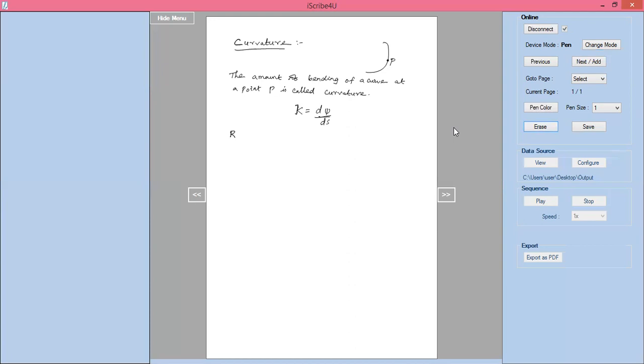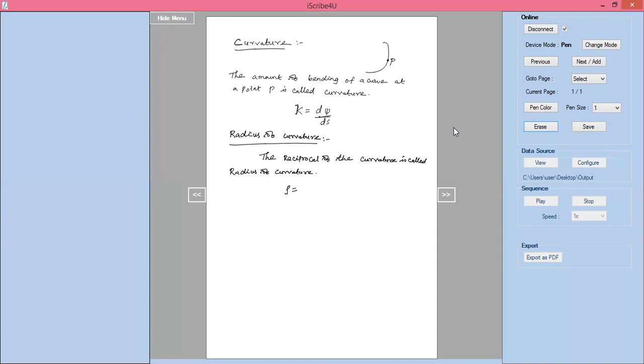What is radius of curvature? Radius of curvature is nothing but the reciprocal of the curvature. We can denote it with rho.